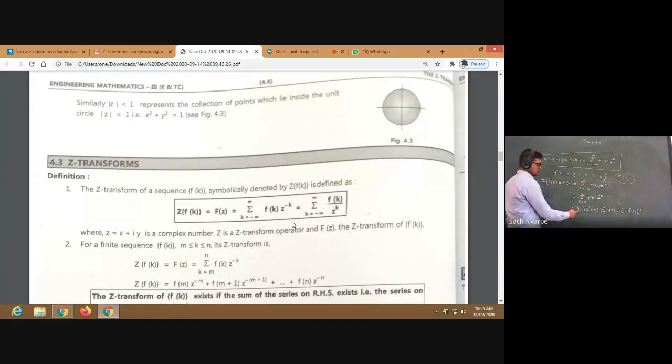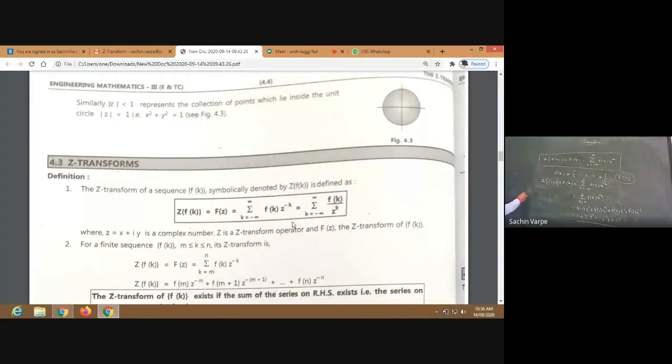All right. So when we substitute f of 0, f of 1, f of 2, f of 3 from the given sequence, then f of 0 is 1, so 1 into z raised to 0. Z raised to 0 is again 1, right? Plus f of 1 is 2 into z raised to minus 1, that is z raised to minus 1. Plus f of 2 is 3, z raised to minus 2, plus f of 3, that is 4, z raised to minus 3. So this will be your z transform.